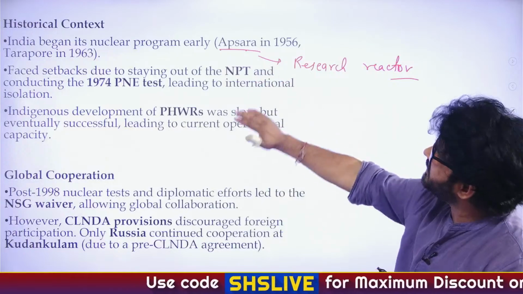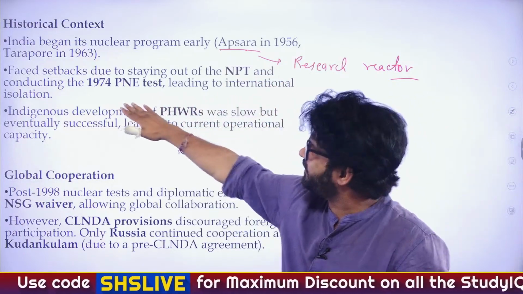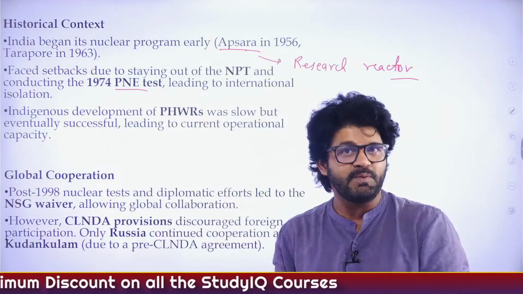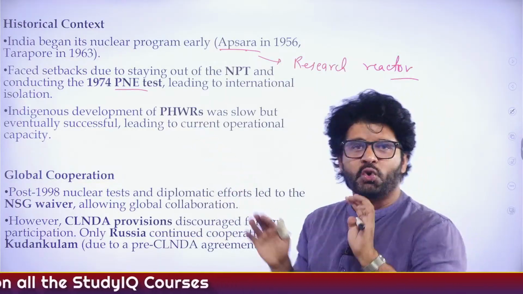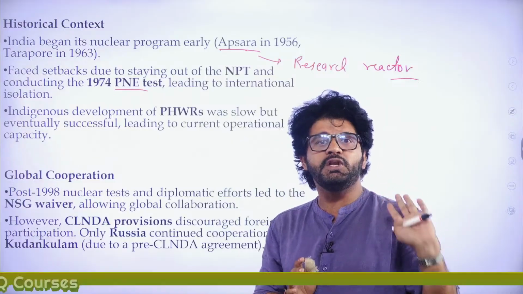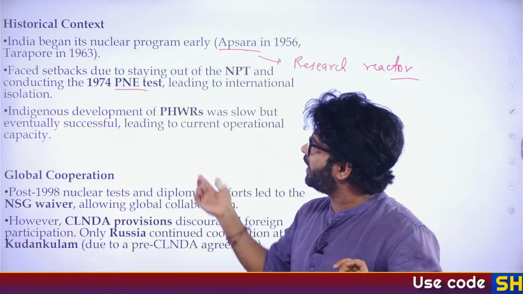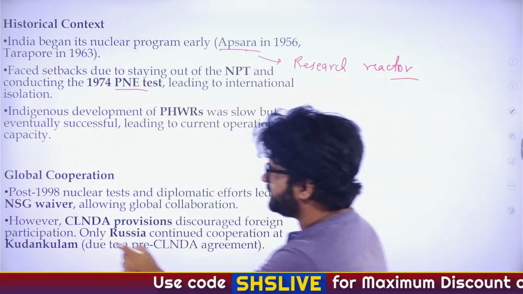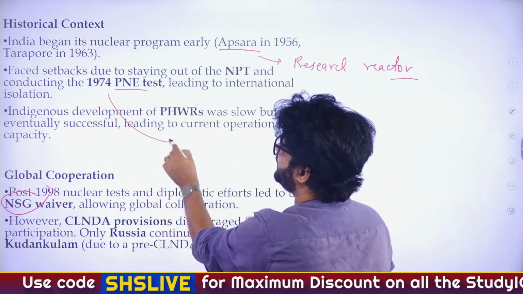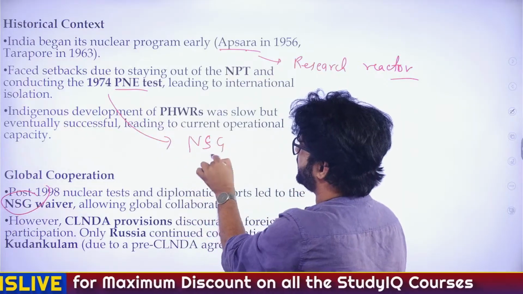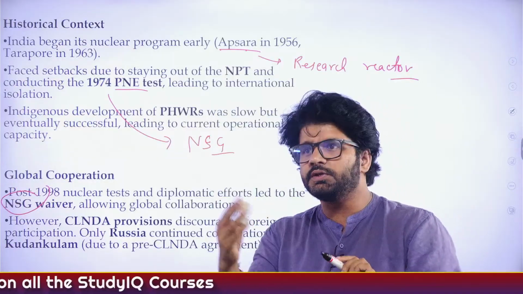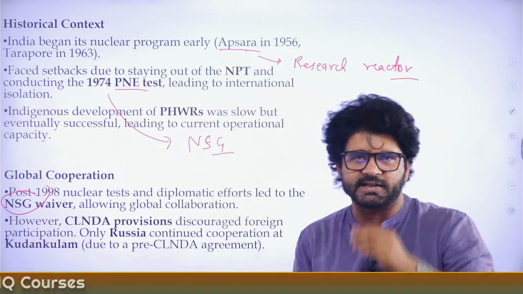So these things started in the 60s. Then in 1974, we did the PNE test, peaceful use of nuclear energy. We were saying peaceful use of nuclear energy, but we showed the world that we are capable of making nuclear missiles and all those stuff. And that's why in the same year, 1974, this particular organization, the NSG, was created: the Nuclear Suppliers Group, which puts restrictions on countries that use nuclear energy for military purposes rather than civilian purposes.